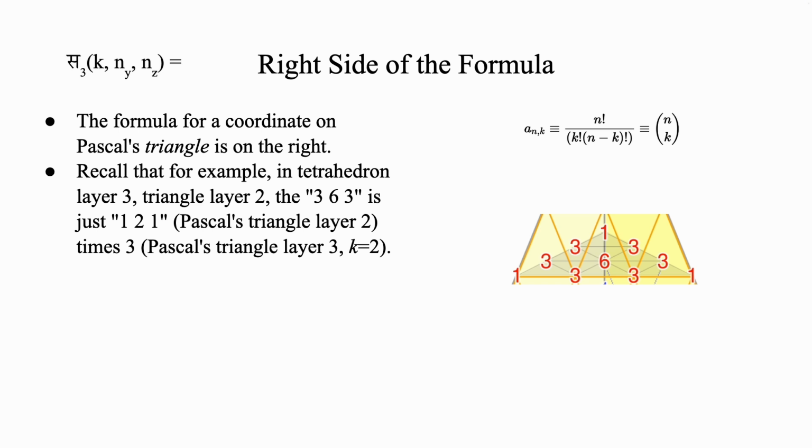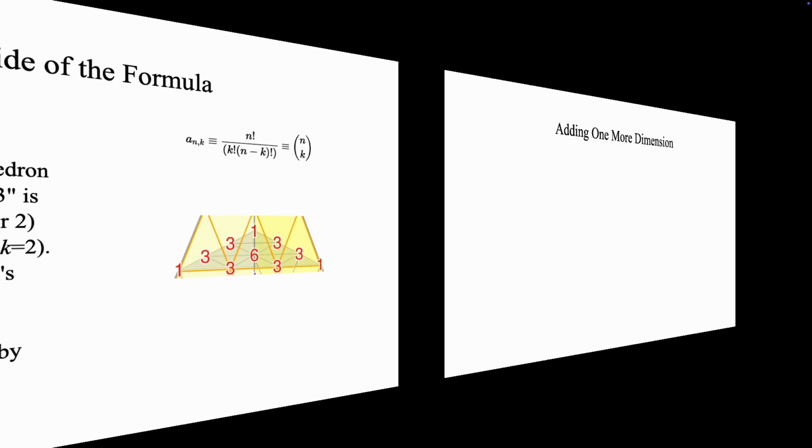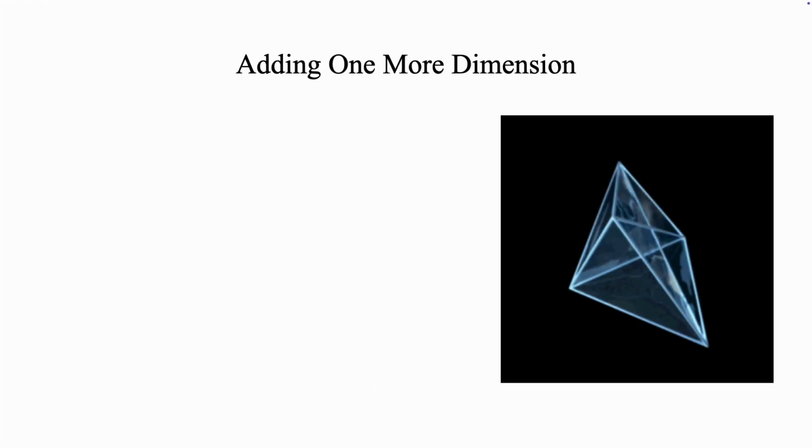Let us call the function for Pascal's triangle a. And a is also shown as one of the notations on the right. To get a coordinate's value on the tetrahedron, just multiply a(ny, k) by a(nz, ny). Now that we have that, adding one more dimension won't be that difficult. Our 3-dimensional formula is on the screen.